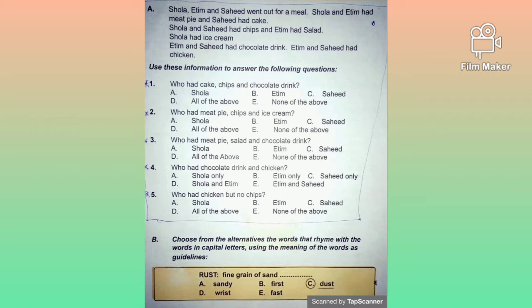So the underlined word here is dust. Dust means fine grain of sand, and it has the same sound with the word in capital letters, rust, dust. Do you understand that? Okay, so let's go to our main exercise.